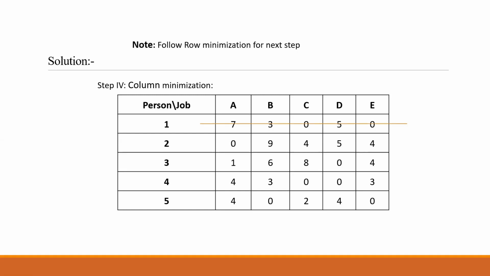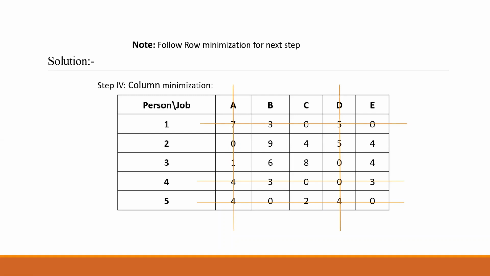First, I am cutting my first row as it contains 2 zeros. Then I am cutting the fourth row, it has 2 zeros. I am cutting the fifth row, it has 2 zeros. Now only 2 zeros are left, one in row 2 and one in row 3. So we can cut these either horizontally or vertically. So I have cut these zeros vertically.